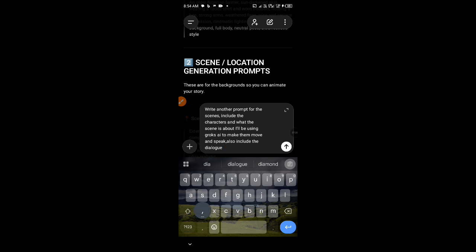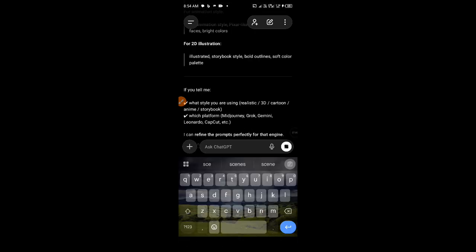Okay, let me add something else. I'll also be using Gemini to create the scenes. Okay, let's prompt and see.